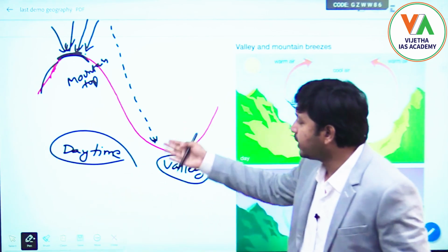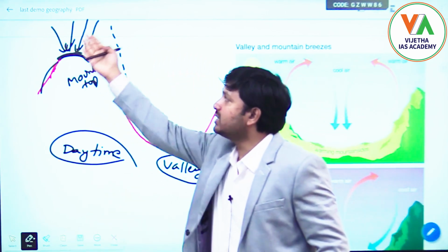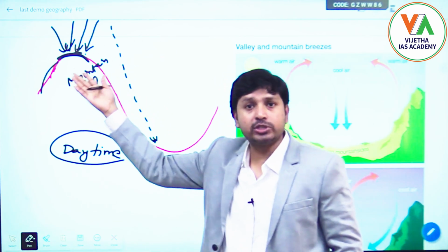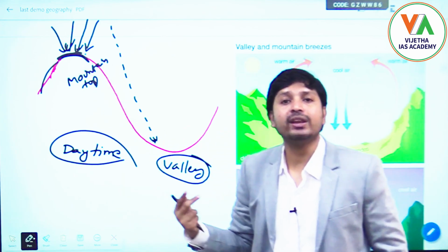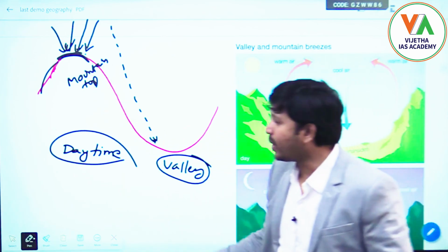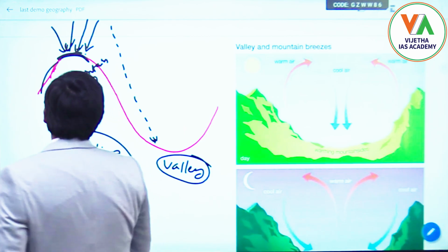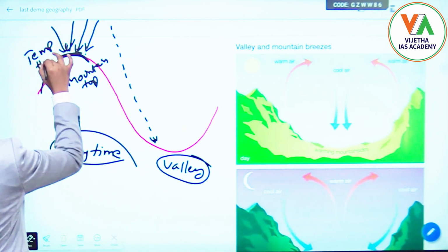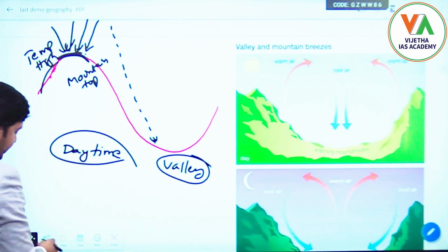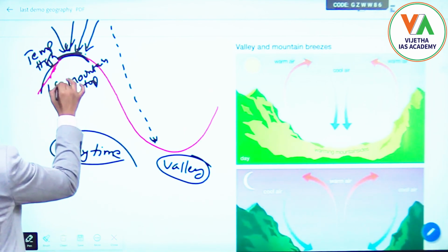So because of that, this region will receive more, as it is exposed more clearly to the sun. This surface will become very warm at a very fast rate. Once it becomes warm at a faster rate, the temperature will be relatively high here. So once the temperature is high, the pressure will be low here.